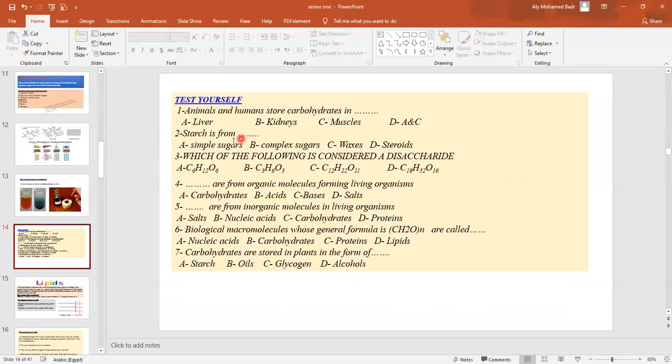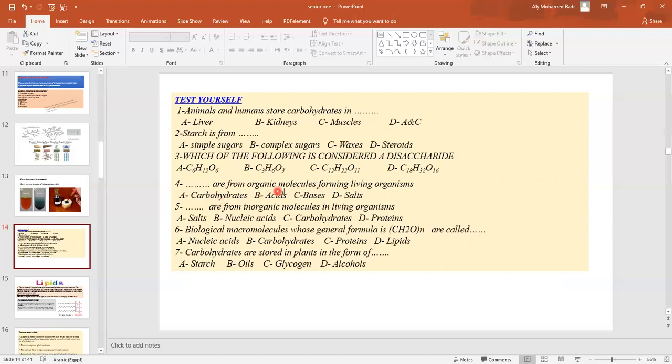Starch is from simple sugar, complex sugar, waxes, or steroids. Of course, starch is from the complex sugar. Which of the following is considered a disaccharide? To calculate it, a disaccharide never exceeds C12. Why? Because the largest monosaccharide is C6, so 6 plus 6 equals 12. So I will focus on C12, and don't forget to minus the water molecule.